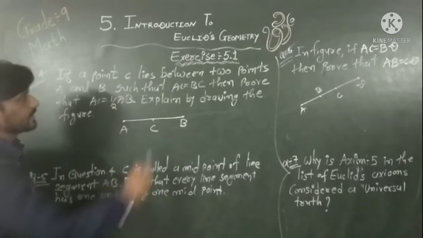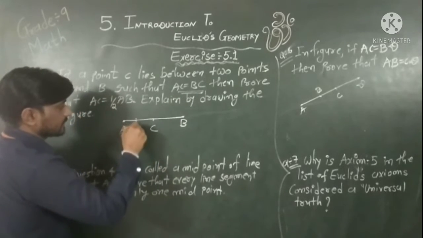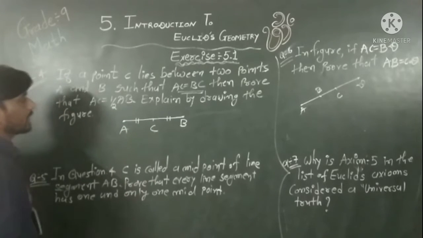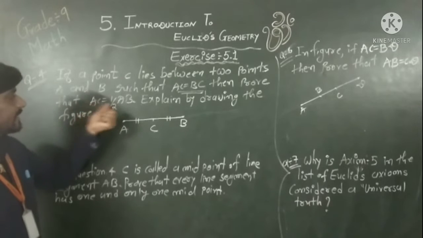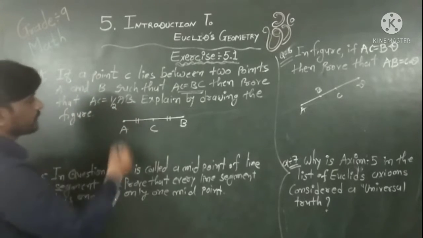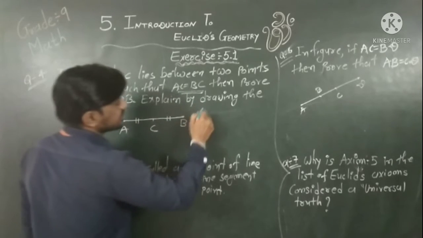And here we have conditions. AC is equal to BC. AC and BC both are same. That means this is the midpoint of AB, obviously. Okay. So what is it? We have to prove that AC is equal to AB upon 2. So first of all, I write this given condition: AC is equal to BC.